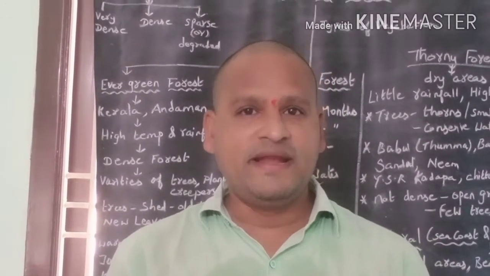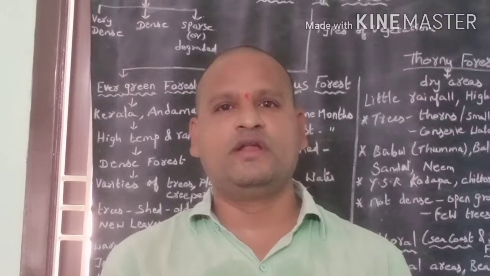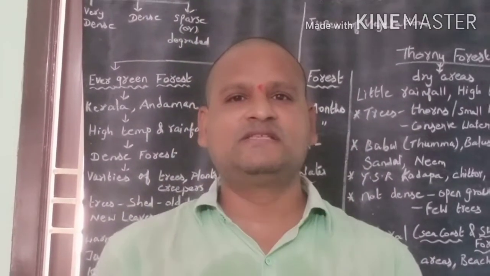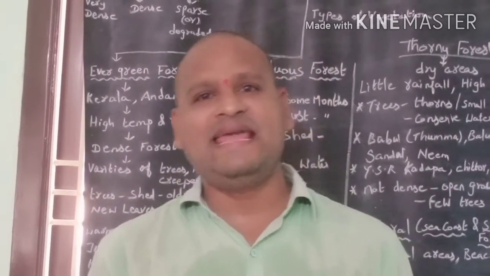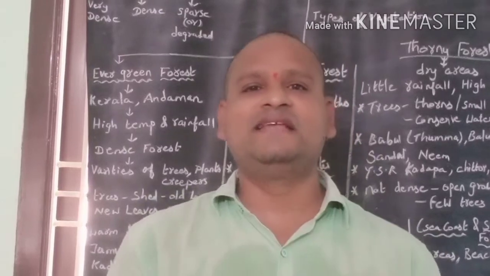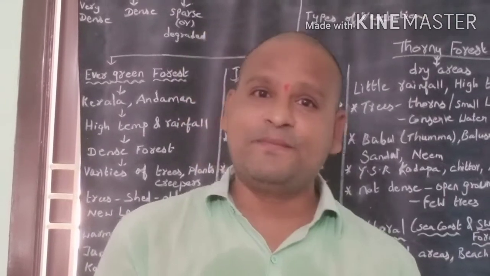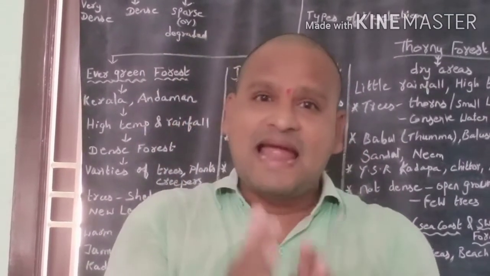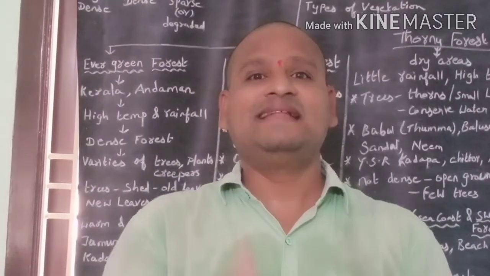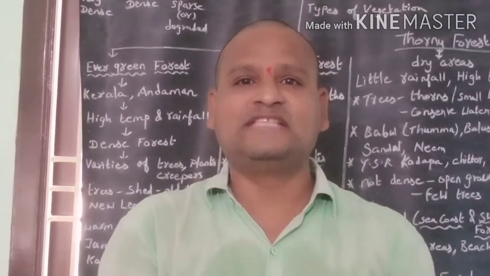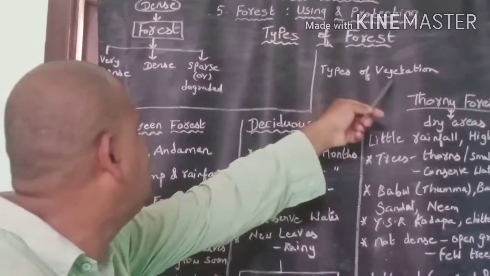Children, one thing you should understand very clearly: some trees and plants grow in cold regions, some plants and trees grow in hot regions. Some grow in high temperature, high rainfall climate. Some grow in low temperature, low rainfall climate. Some grow in high temperature, low rainfall climate. Some grow in low temperature, high rainfall climate. Hence, different plants and trees grow in a place which has a particular climate. We classify the forest based on types of vegetation.